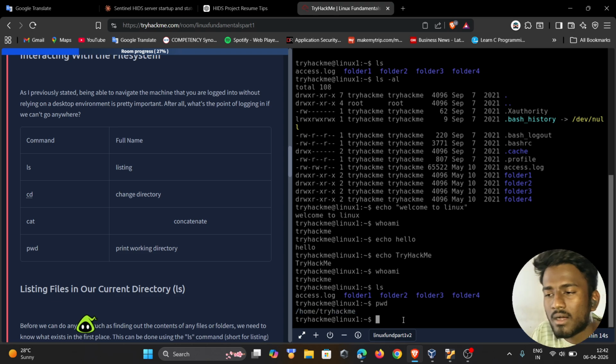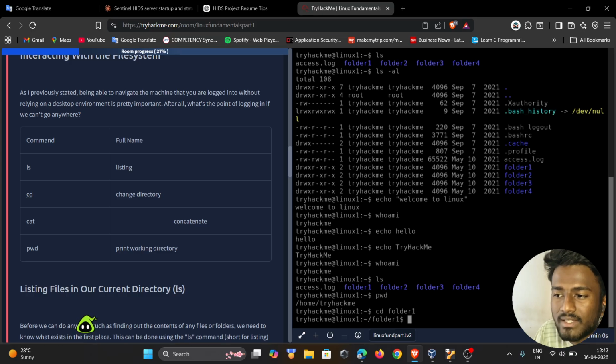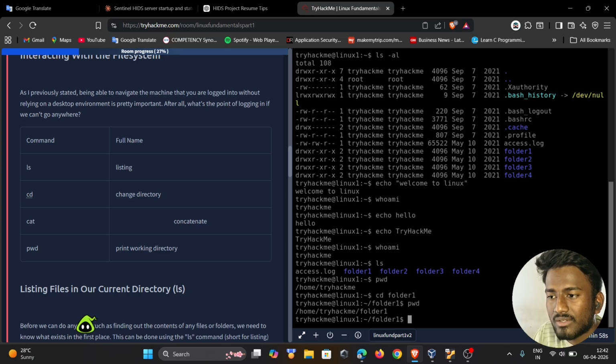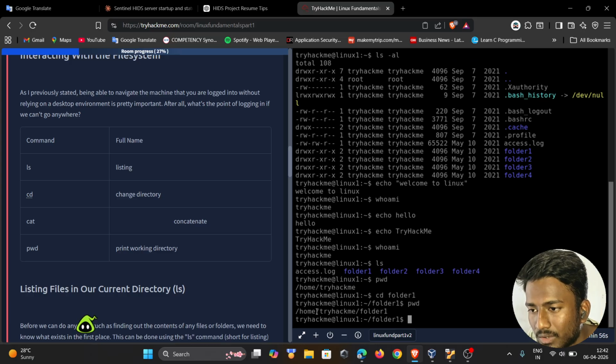We want to go to another directory, like folder one. Using the change directory command, we go into folder one, and checking with pwd we see that previously we were in one directory and right now we are in this directory. This is the use of change directory.